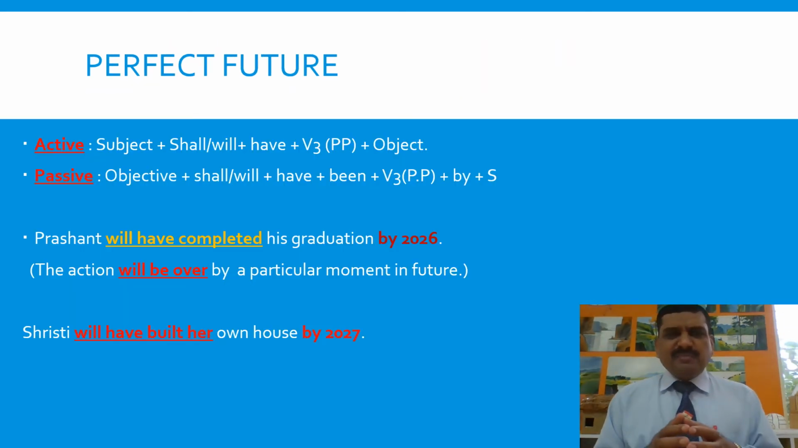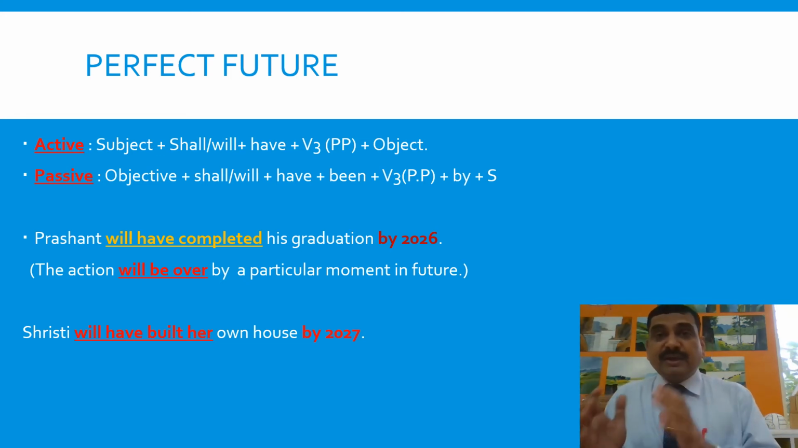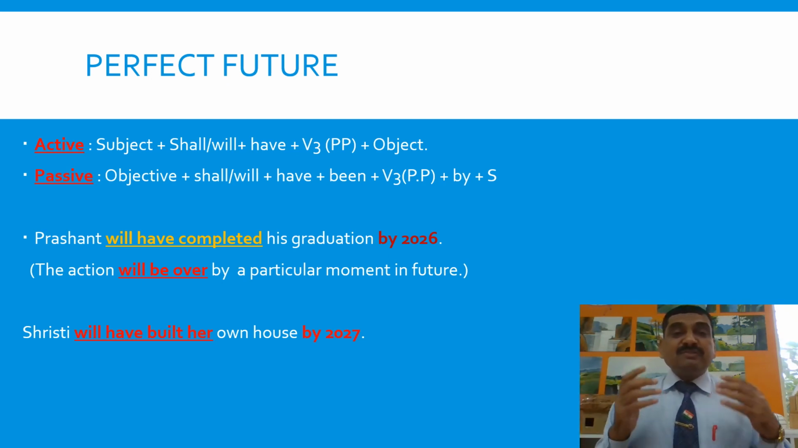Let's have a look at perfect future and the use of perfect future. Perfect future is used to indicate that action will be over by a particular moment in future. Perfect future takes subject plus shall/will plus have plus third form of the verb plus object. And passive voice in perfect future takes object plus shall/will plus have plus been plus V3 plus by and subject. For example, Prashant will have completed his